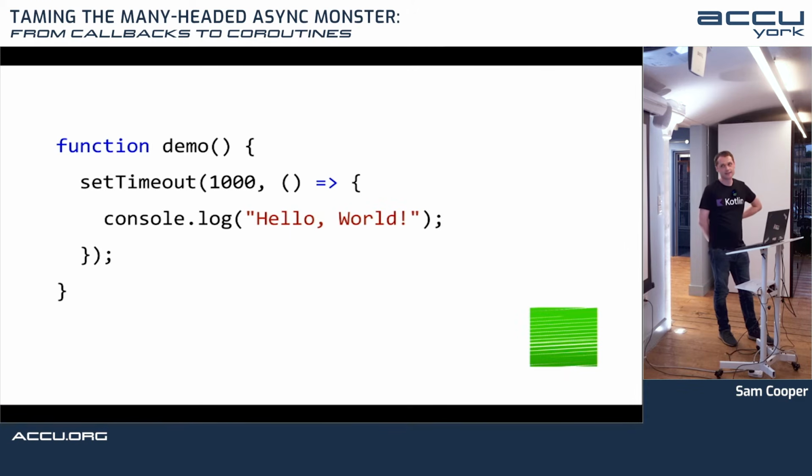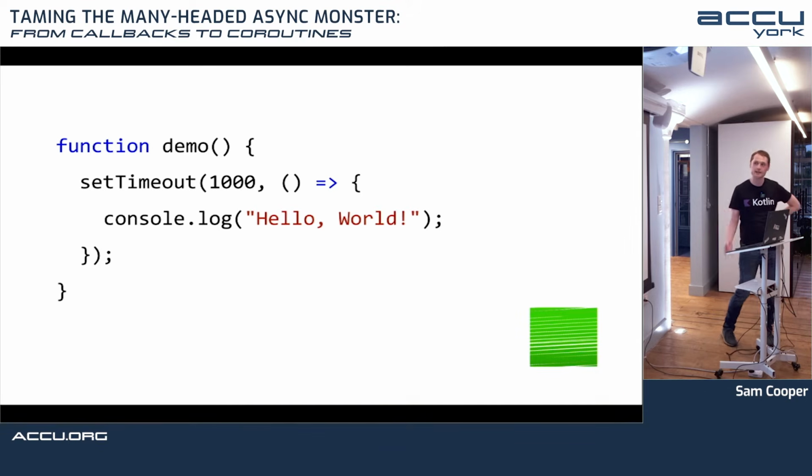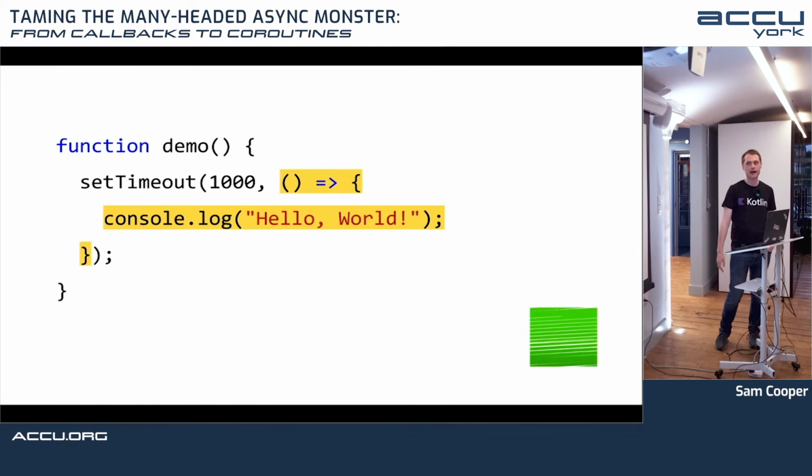So instead, JavaScript uses callbacks, so you'd write set timeout. And the important thing about the set timeout function is it returns immediately, right? And that means that the demo function that we've written can return immediately, and that means that our UI thread can get back to doing whatever important stuff it was meant to be doing before. Meanwhile, the set timeout function has queued up this second function to run in the background. So this is a callback function. That's going to run after a second, print out our message. So we still get the behavior that we wanted, but now we haven't blocked our thread by making it just sit there doing nothing for a second.